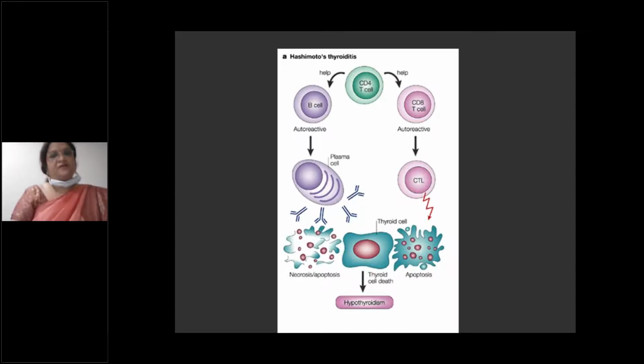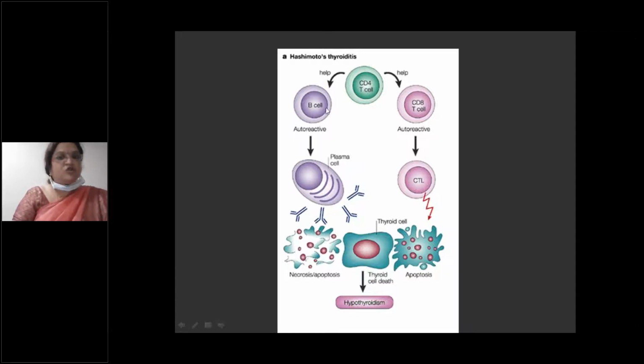There is activation of helper CD4 plus T lymphocytes and of cytotoxic CD8 plus T cells, which are autoreactive. So there is destruction of the thyroid cells, that is apoptosis of the thyroid cells. Cytotoxic T lymphocytes are activated and cause destruction of the thyroid cells leading to apoptosis.